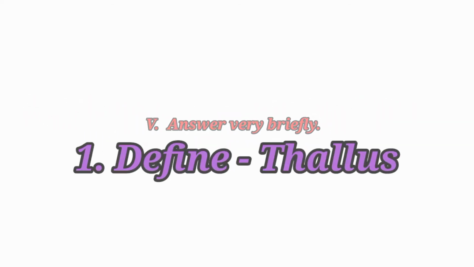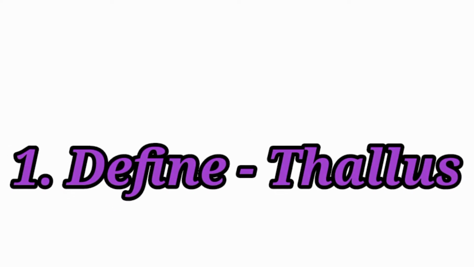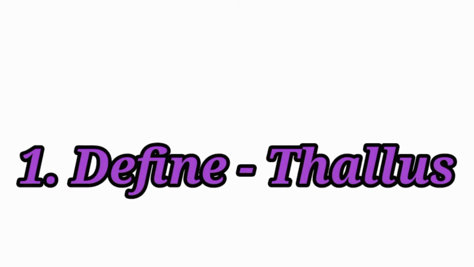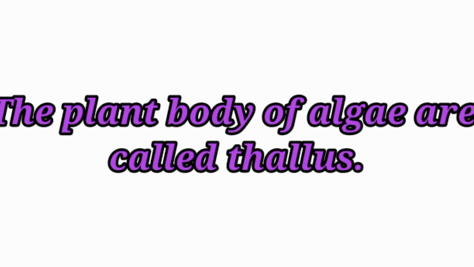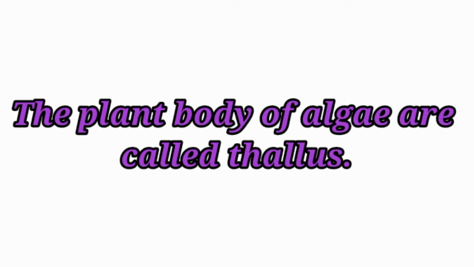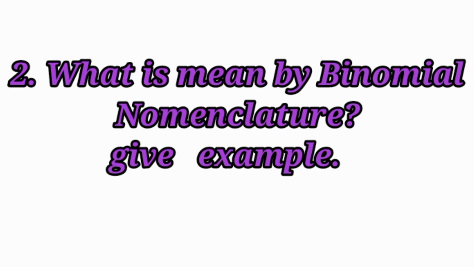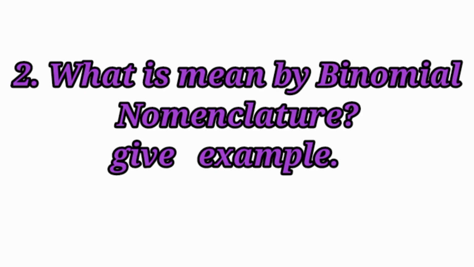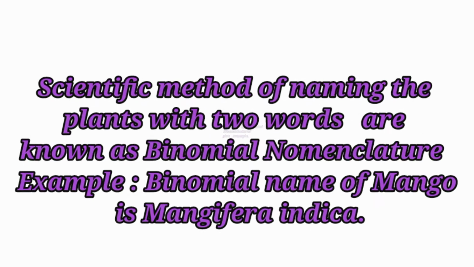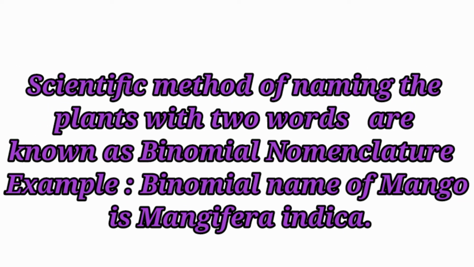Let's answer very briefly. Question number 1. Define thallus. Answer. The plant body of algae are called thallus. Second question. What is mean by binomial nomenclature? Give example. Answer. Scientific method of naming the plants with two words are known as binomial nomenclature. Example, binomial name of mango is Mangifera indica.